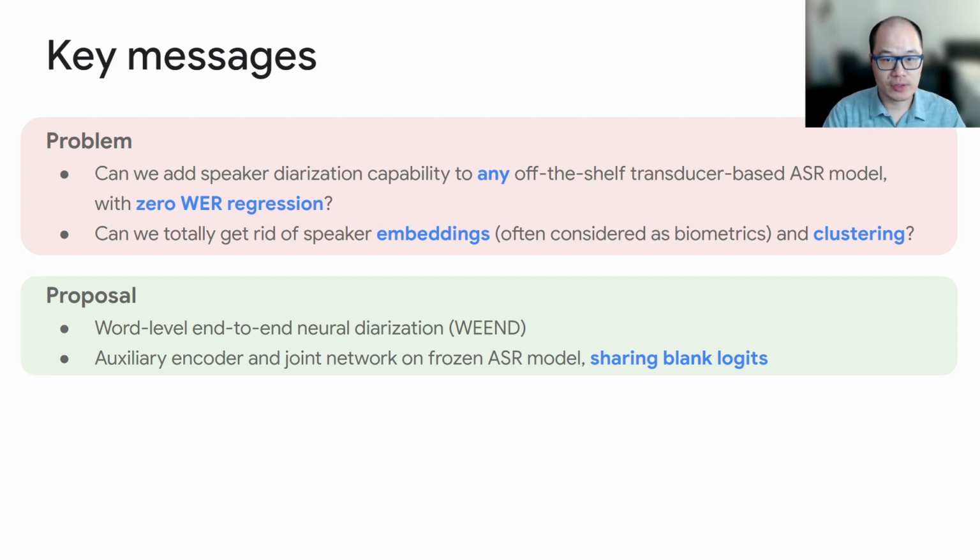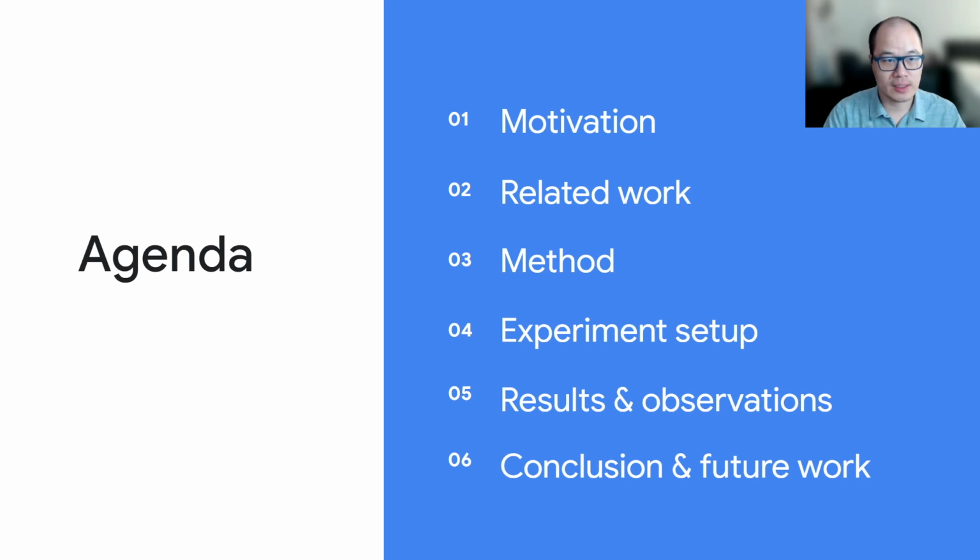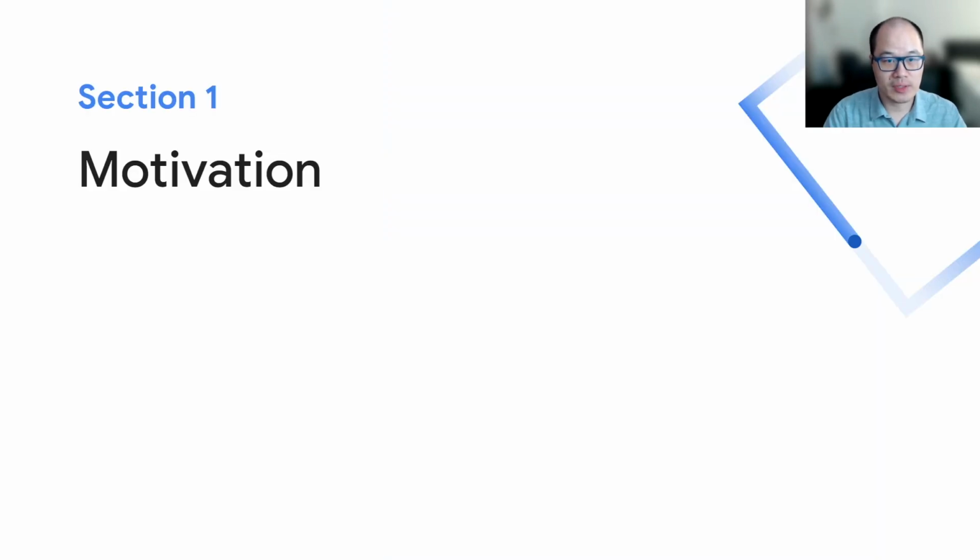With this approach, we see performance gains on two-speaker and short-form cases, but the initial results are not good on multi-speaker and long-form cases. Our ablation study shows to really make this approach work, we need more balanced data, increased sequence length during training, and post-processing systems like DiarizationLM. So here is today's agenda. We will start with motivation.